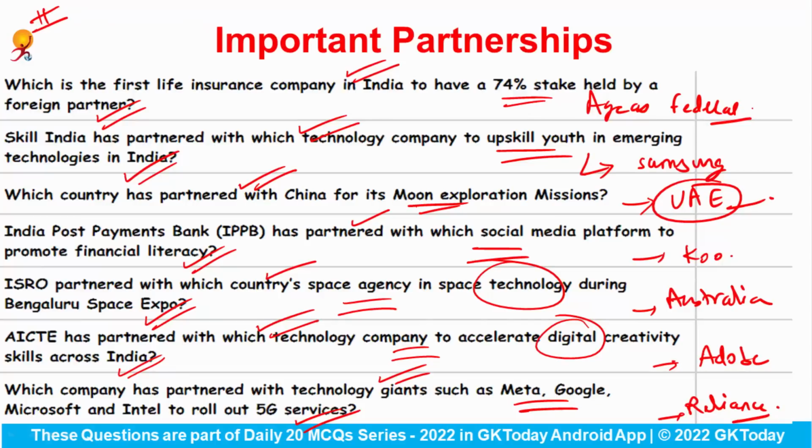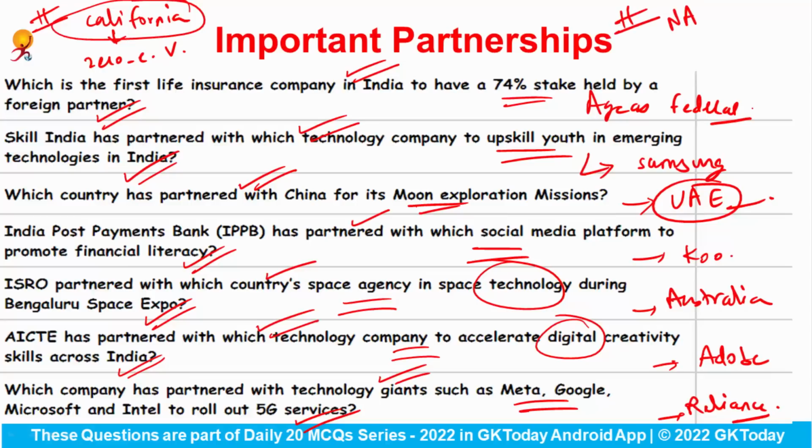First of all, recently India has entered into a collaboration with California. Why? For research and innovation in the field of zero emission vehicles. Okay. And this California India ZEV policy program is aimed at supporting the ZEV uptake in India and also to promote the development of an electric vehicle industry in growth. So as a part of this collaboration, a new India ZEV Research Center was also set up. So you can be asked that India has partnered with which US state for the zero emission vehicles policy program? So this is California. Okay.